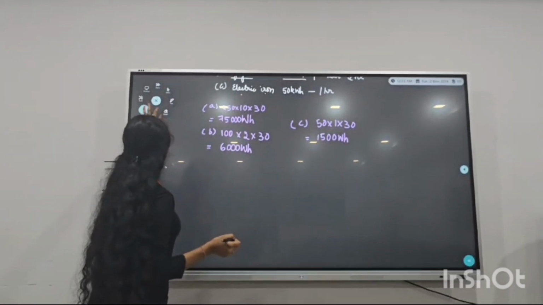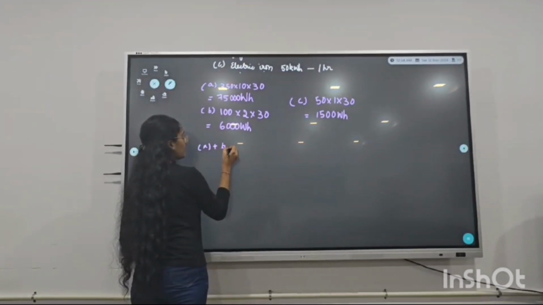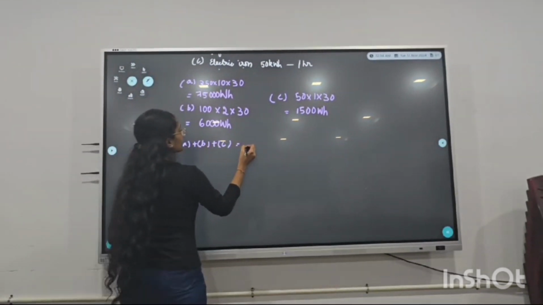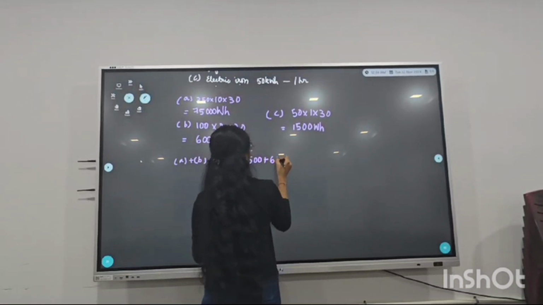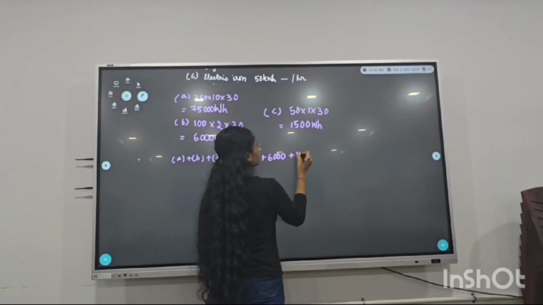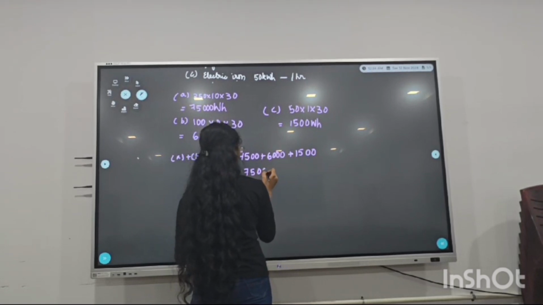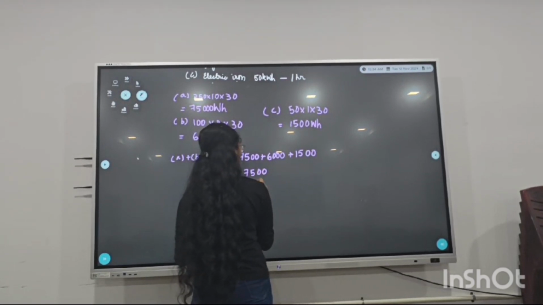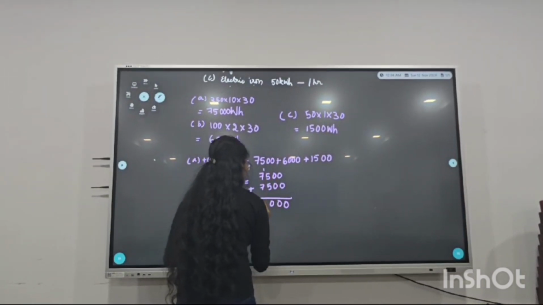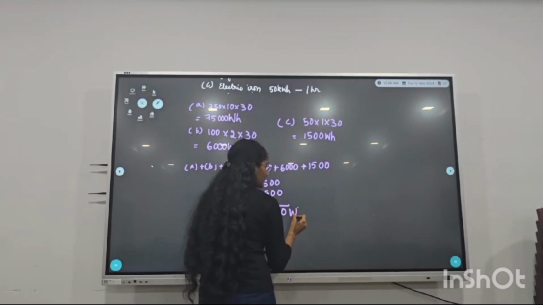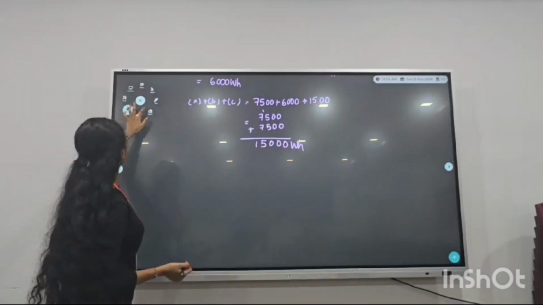For calculating the total bill, we need to convert it. We need to add the A, B and C, which gives 7,500 plus 6,000 plus 1,500. It is giving 15,000 watt-hours. But to calculate the bill we need to convert this into kilowatt hours.